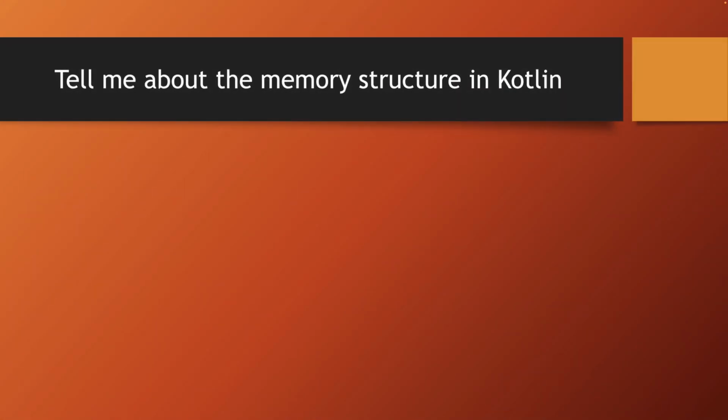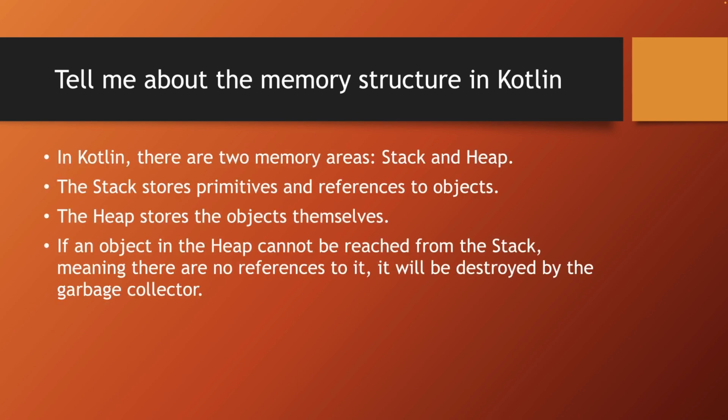Tell what you know about how the memory works in Kotlin. In Kotlin there are two memory areas, the stack and the heap. The stack stores primitives and references to objects, and the heap stores the objects themselves. If an object in the heap cannot be reached from the stack, there are no references to it, then the garbage collector will destroy it.